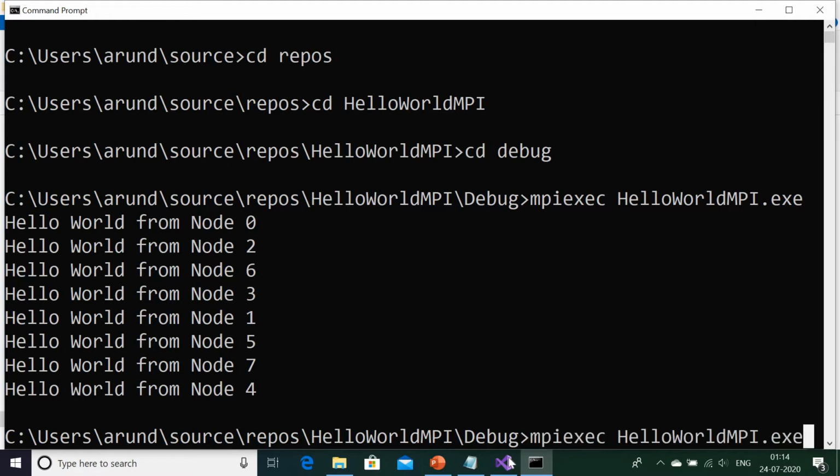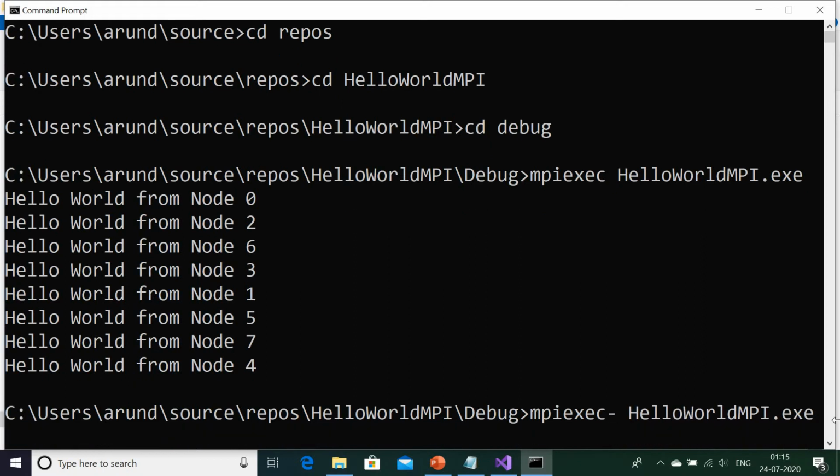So now again I will show you one thing. If I just give here hyphen np 3, what happens? Hyphen np. Only one change I have made in the above command, and let us see what happens.